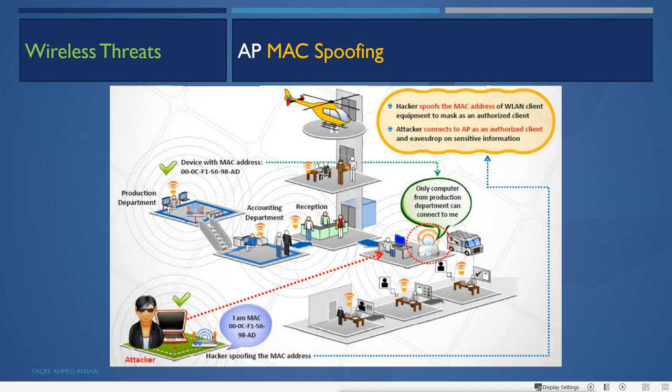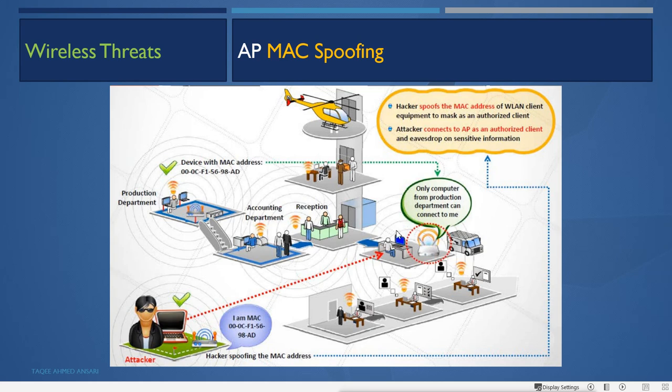So what can the hacker do? Hacker can spoof the MAC address of wireless LAN client equipment to masquerade as an authorized client. An attacker connects to an AP as an authorized client and eavesdrops on sensitive information. So the attacker wants to connect to the AP so that it can get the data. It can do the eavesdropping on the organization data.